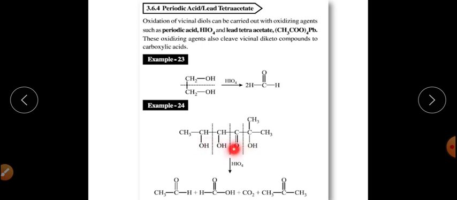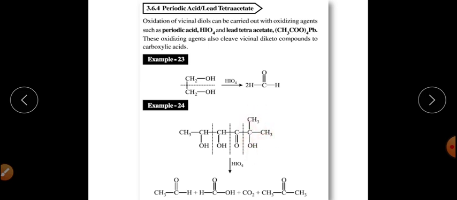Similarly, this is a complex molecule which contains these 2 hydroxyl groups, and this is another hydroxyl group which is attached with this one. So this will get converted into CH3CHO, this will get converted into HCOOH, this will get converted into carbon dioxide, and this will get converted into CH3COCH3.